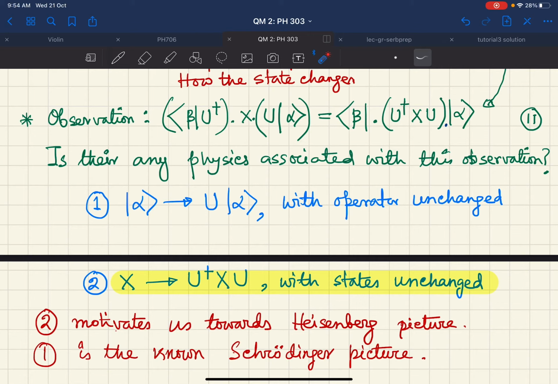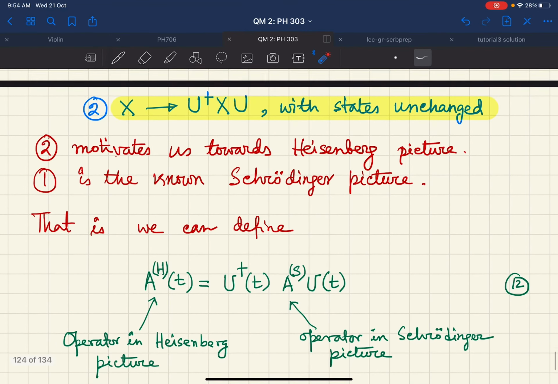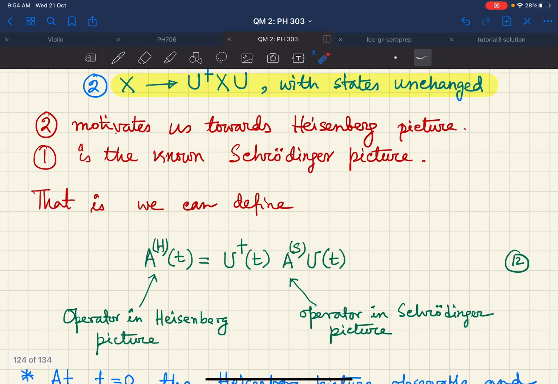So this observation motivates one towards the Heisenberg picture, and this idea is already known to you. That is the standard Schrodinger picture. You probably have not heard the name, but this is what is called the Schrodinger picture. So now suppose I have an operator in the Heisenberg picture, where I have denoted this by H, capital H within brackets as a superscript.